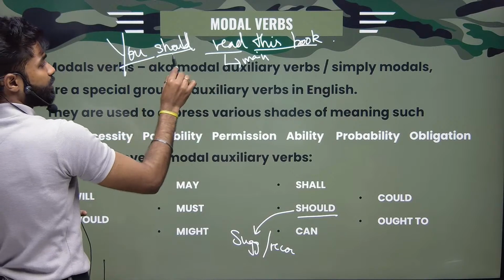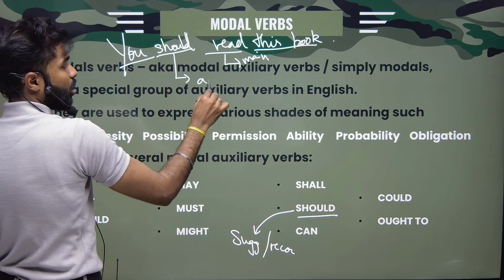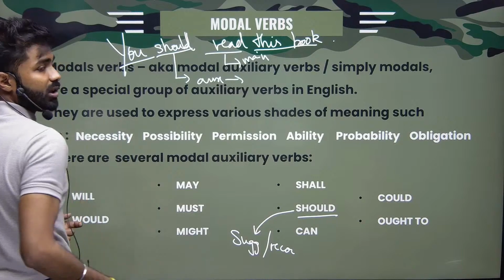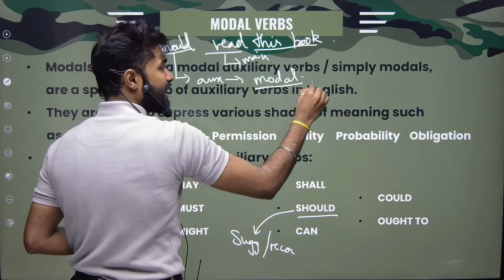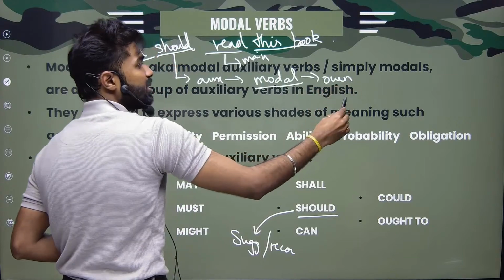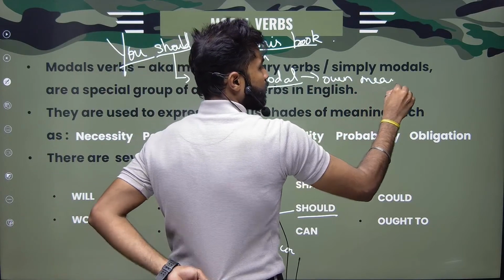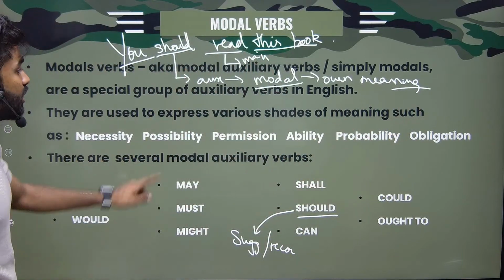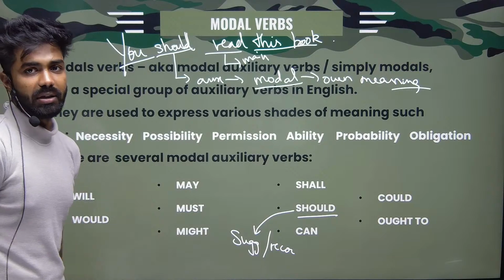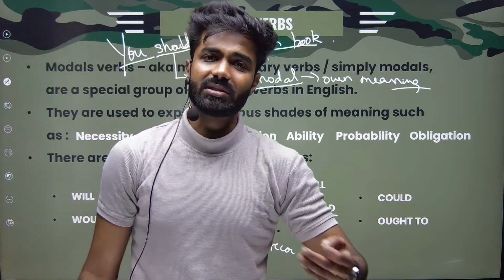You should read this book. Here, should is my auxiliary, and under auxiliary, it is a modal. And since I told you modals have their own meaning, what meaning does should have here? Should means suggestion or recommendation. It means that I'm just suggesting.